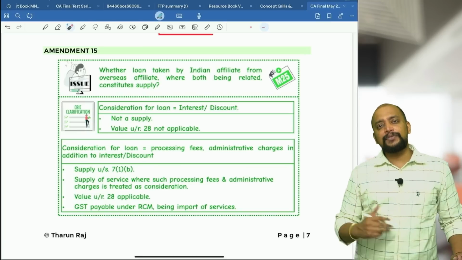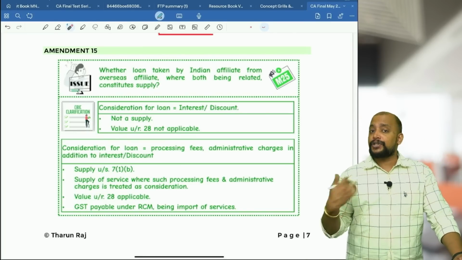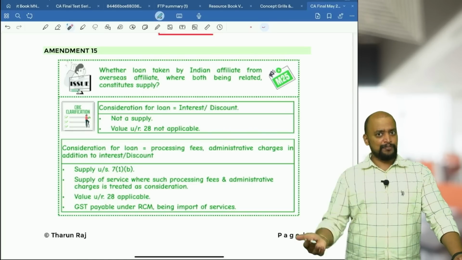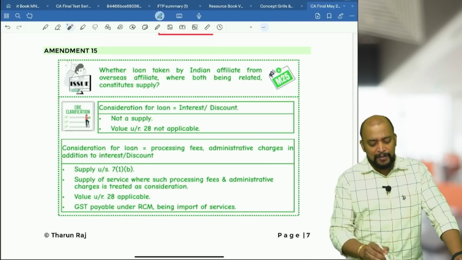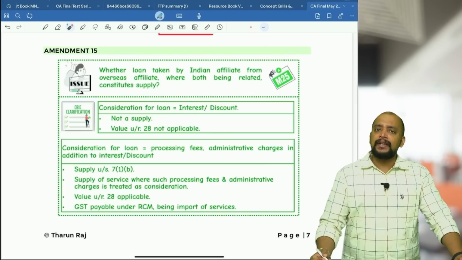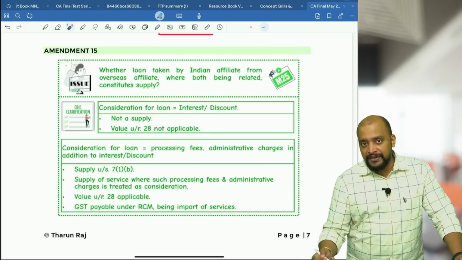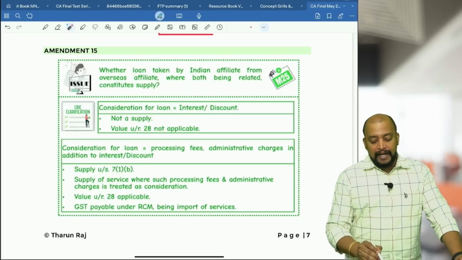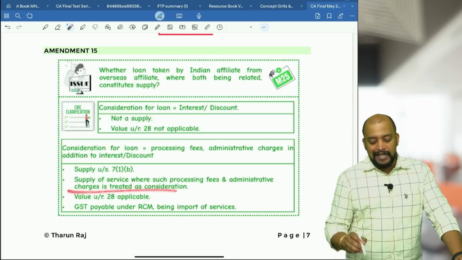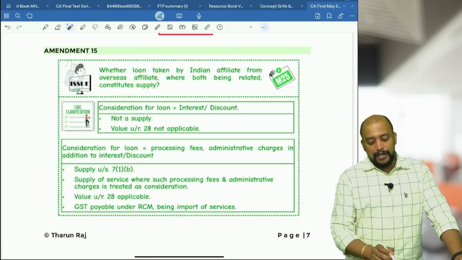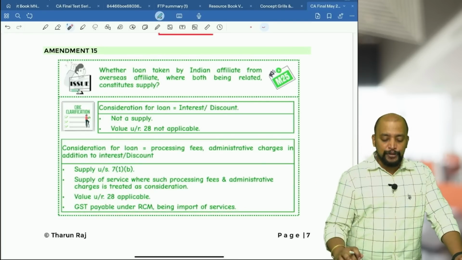What if the consideration for the loan is processing charges or documentation charges in addition to the interest? Then those documentation charges, processing charges, etc. will become supply under 7(1)(b). Why 7(1)(b)? Import of service for a consideration, even though it is between related persons. This is a supply of service where such processing fee and administrative fee is treated as consideration, and value under Rule 28 is applicable, and GST is payable under RCM, being import of services.